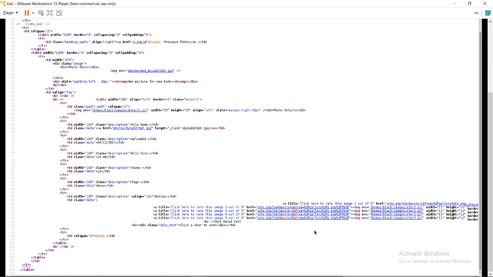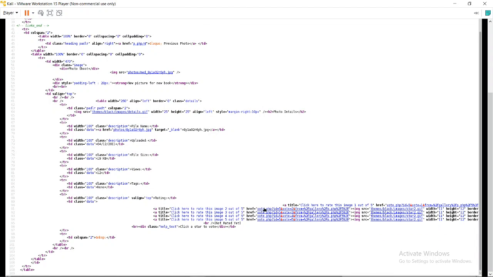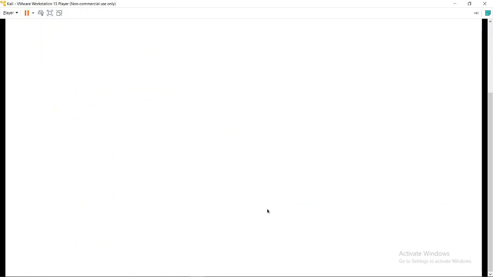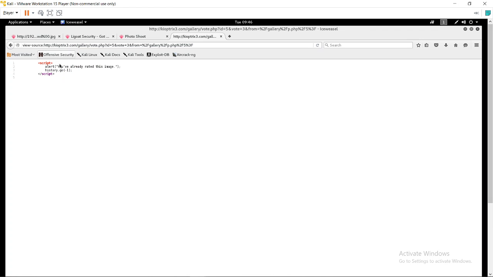Okay, so let's try to click it. Alert: you have already rated this image. Oh, it is taking id and vote, how much we want to vote, from this gallery.php file.